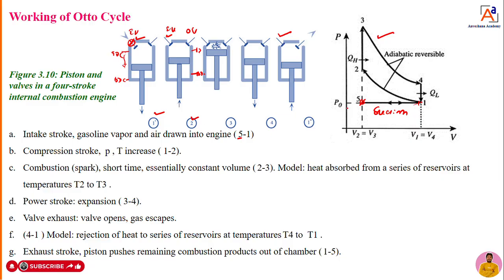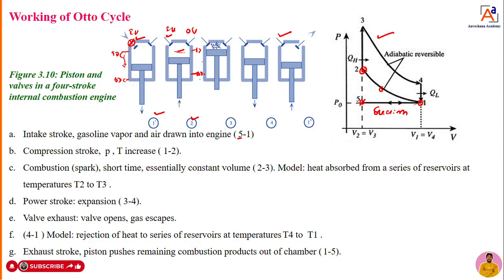Now 1 to 2, what happens? The piston will move from BDC to TDC. When it is moving from BDC to TDC, the air fuel mixture is getting compressed. That compression we call adiabatic compression, where there is no heat transfer at all. That is done. Now it reaches point 2. From point 1 to point 2, adiabatic compression takes place.